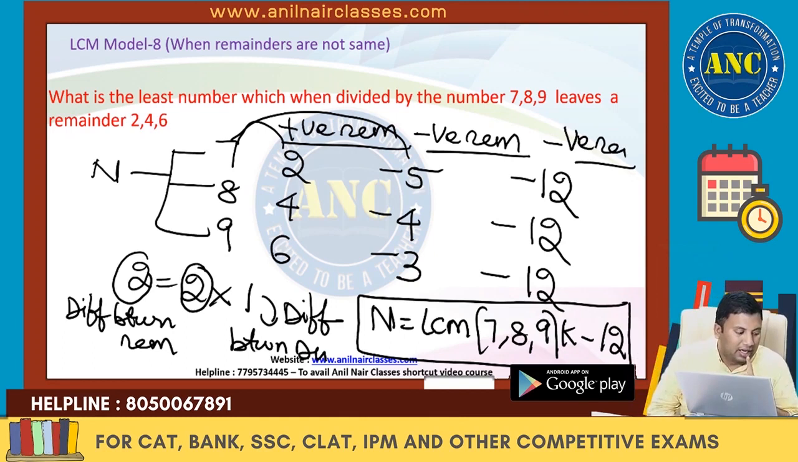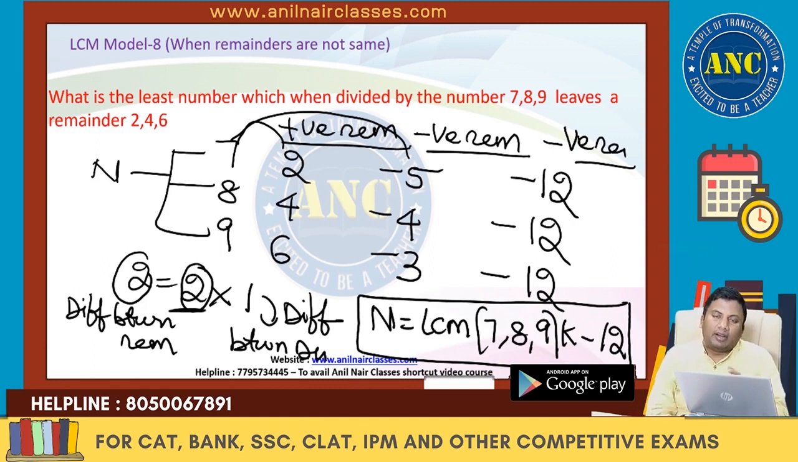Listen carefully. Otherwise, you will think that you should leave this question, but there is a better approach to it. 7, 8, 9 and 2, 4, 6. The difference of the remainders is 2. The difference of the divisors is 1. 2 is 2 times 1. That means in the second step, the negative remainder will be the same.